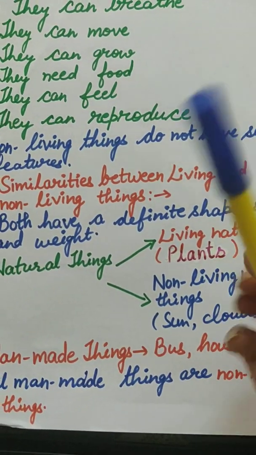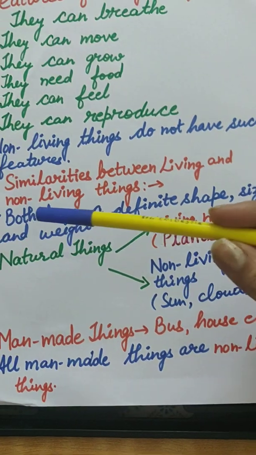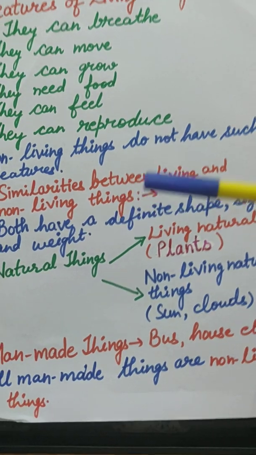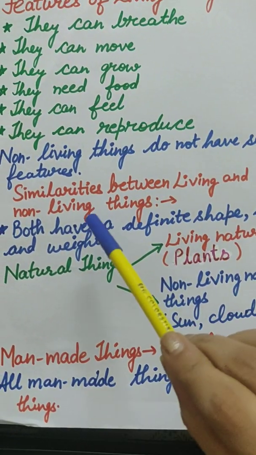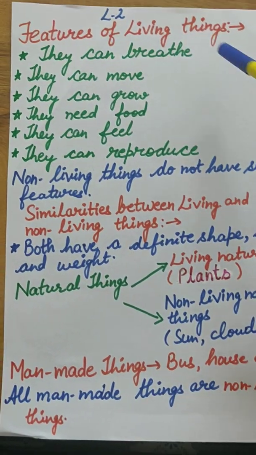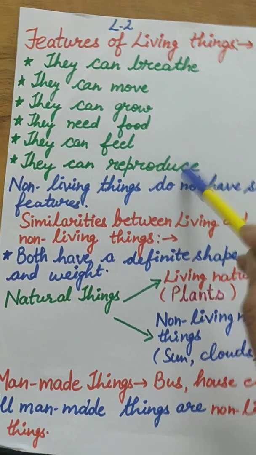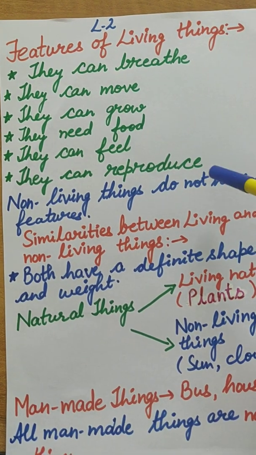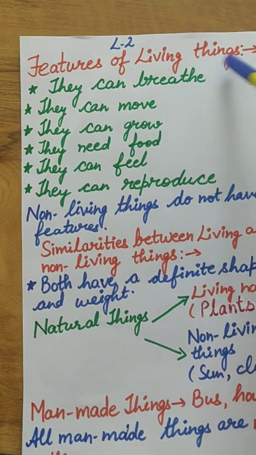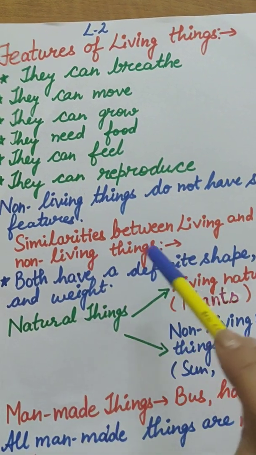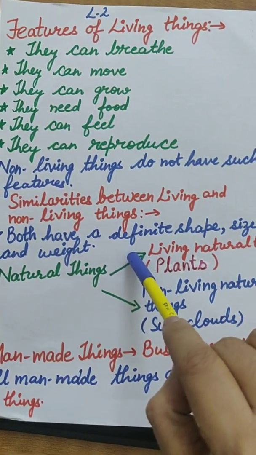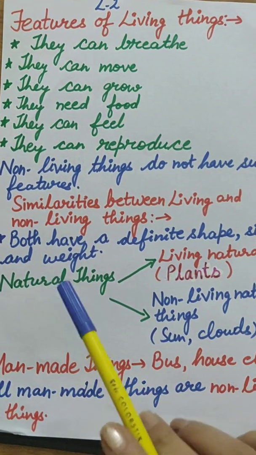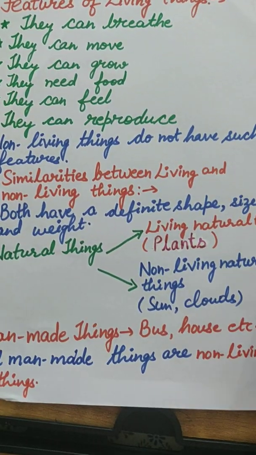The same is the basic structure of any non-living thing. If you have a pen, for example this pen, the shape and size will remain the same. It will not keep on changing frequently. So they have a similarity also. All the other points are differences, because non-living things don't have those features, but this is the similarity between living and non-living things.